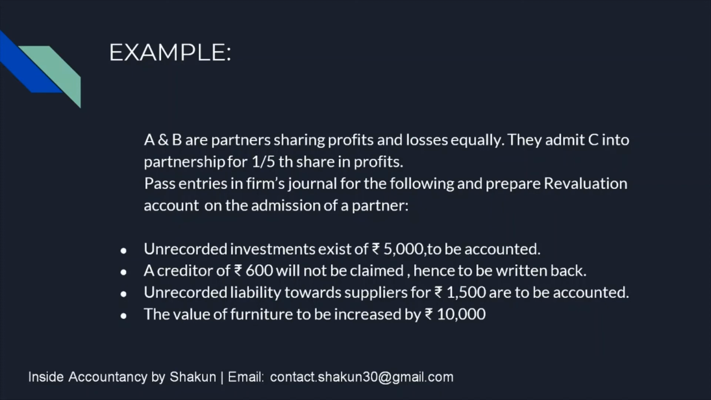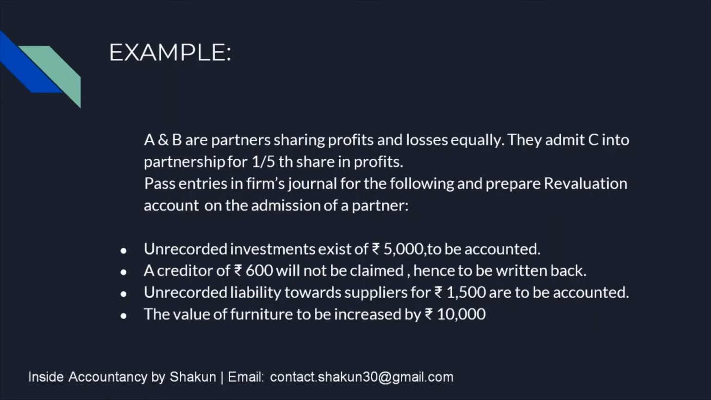A creditor of 600 will not be claimed, hence to be written back. This means there was a creditor of 600 which will not be claimed now. Therefore, we have to write it off in the books of accounts. So basically, this is leading to a decrease in the creditors, a decrease in liability. Unrecorded liability towards suppliers of 1,500 is to be accounted. Again, this is an unrecorded liability which is now to be recorded.